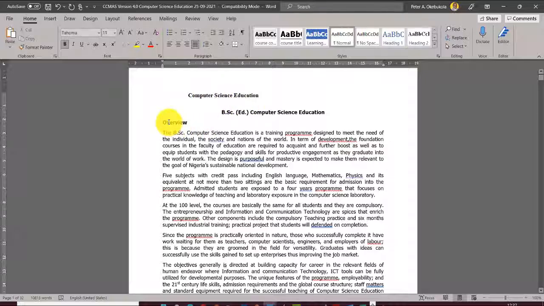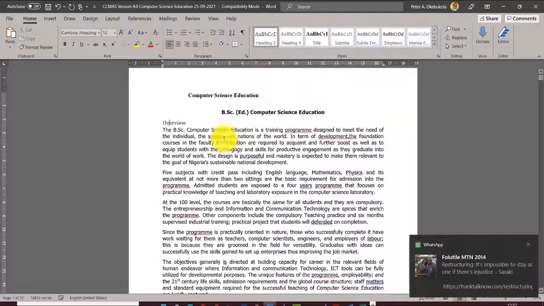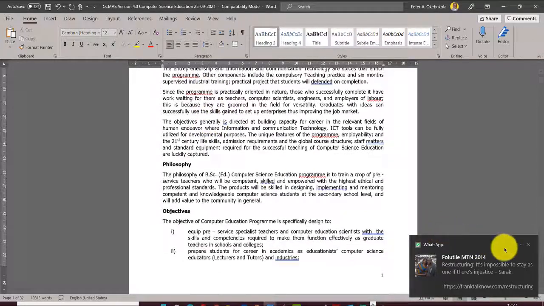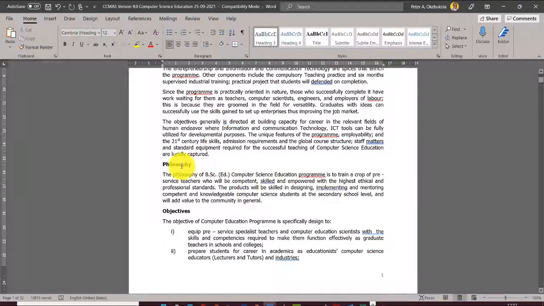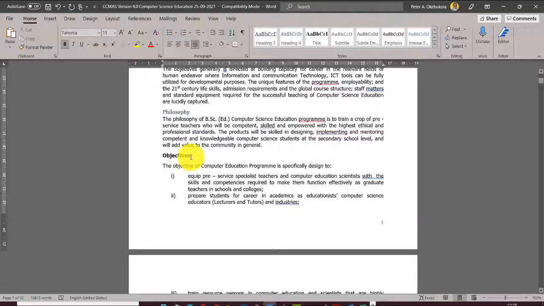So we come to overview. Overview will be heading 3. Everything from here down, any subhead you see, has to be heading 3. So you just come here and say heading 3. Just leave it the way it is. Philosophy, heading 3. Oh, heading 4 has popped up. Hey, we see you. Heading 3.